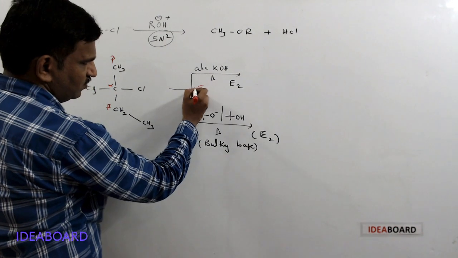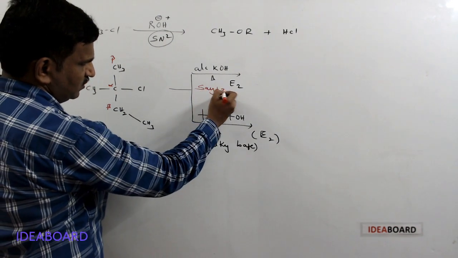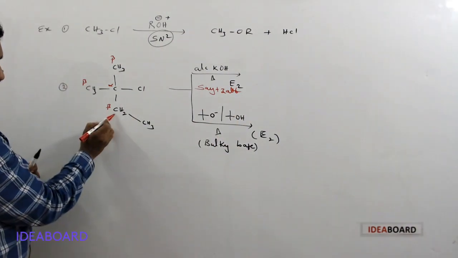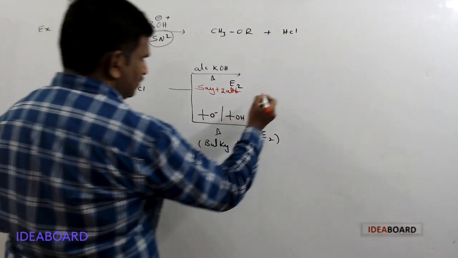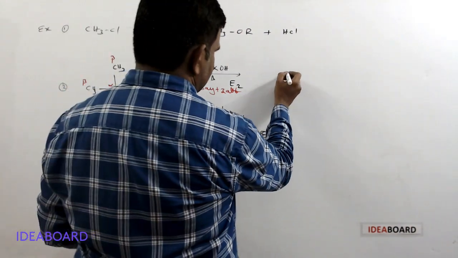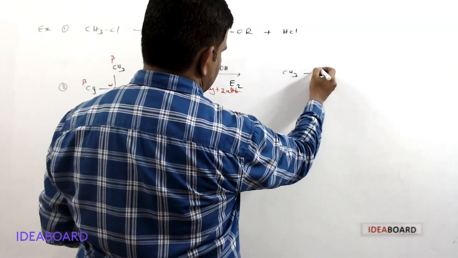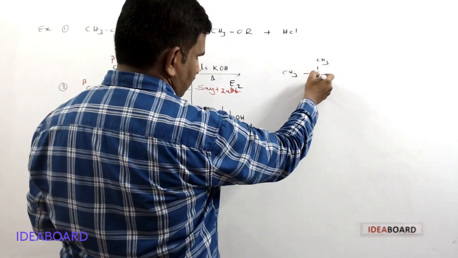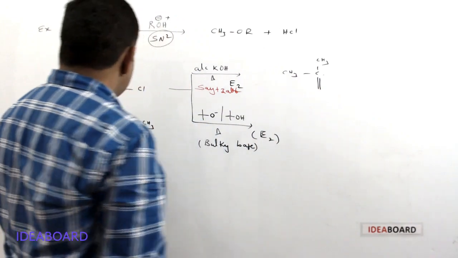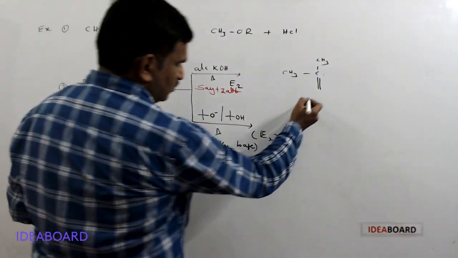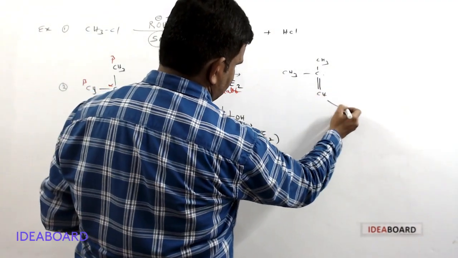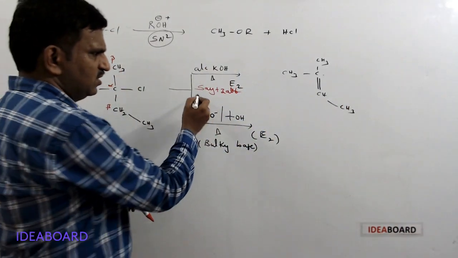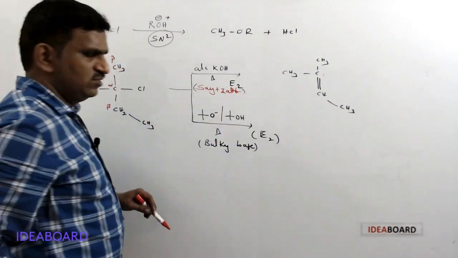The proton is removed from the beta carbon with fewer hydrogens, chlorine is removed, and we get a new double bond. That is the main product, and this is the Saytzeff product. Please remember it is the Saytzeff product.